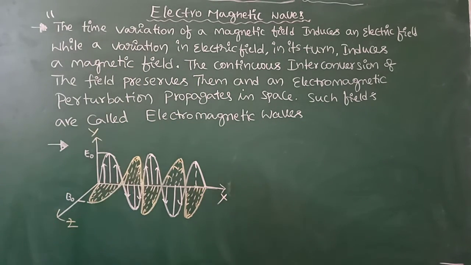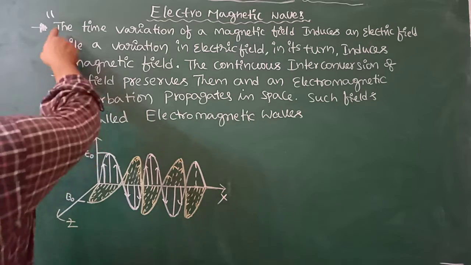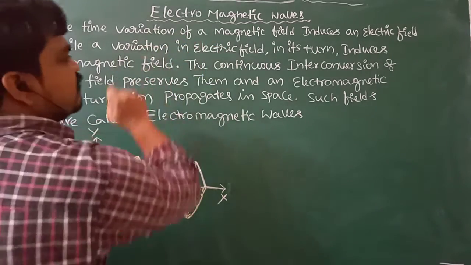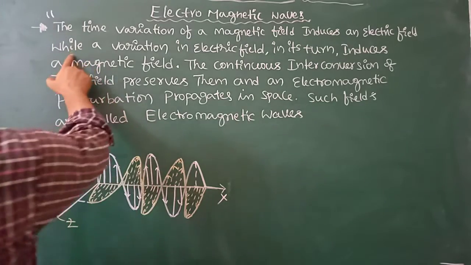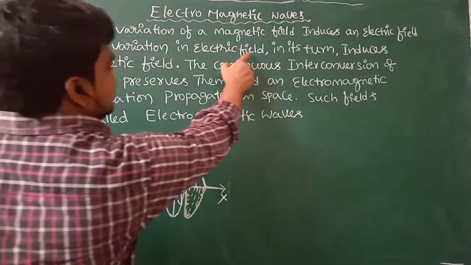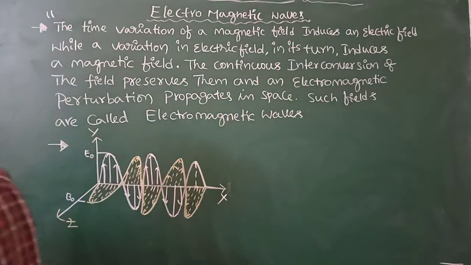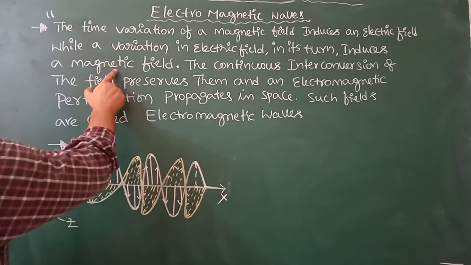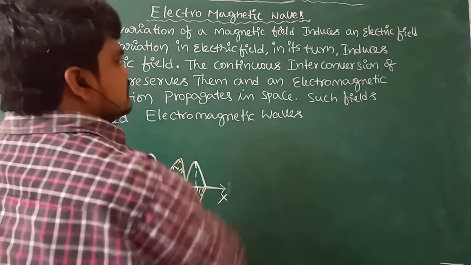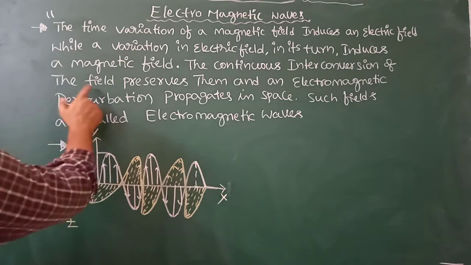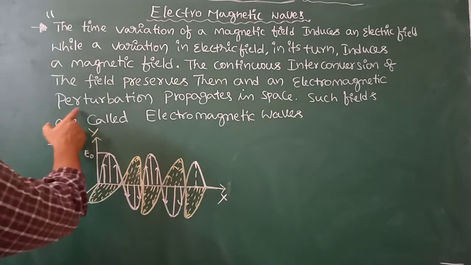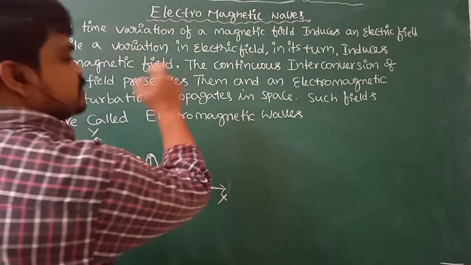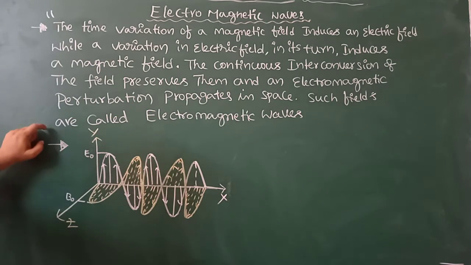See the definition of electromagnetic waves. The time variation of a magnetic field induces an electric field, while a variation in electric field in its turn induces a magnetic field. The continuous interconversion of the fields preserves them, and an electromagnetic perturbation propagates in space. Such fields are called electromagnetic waves.